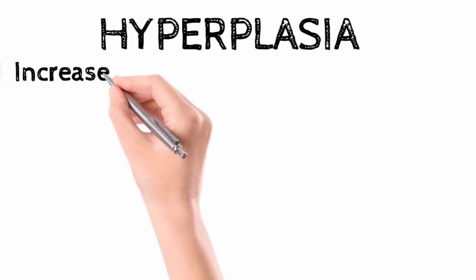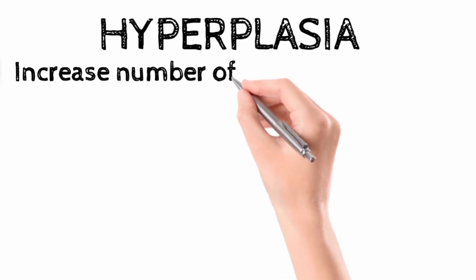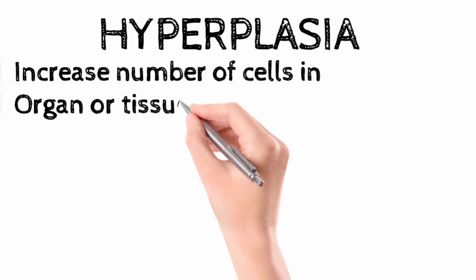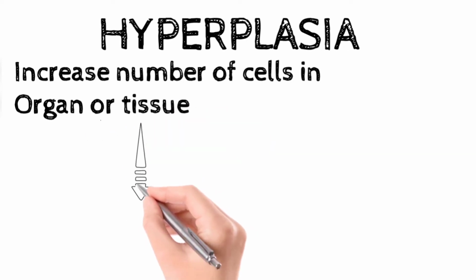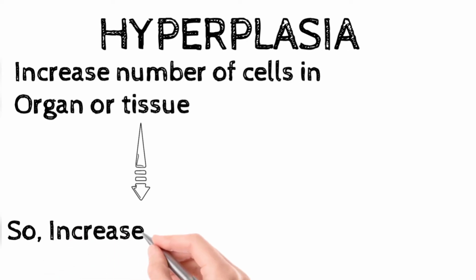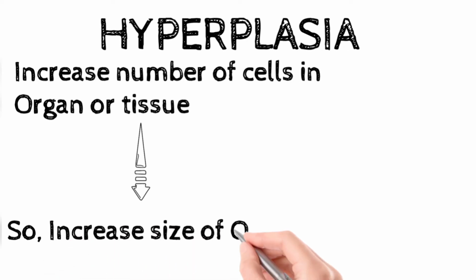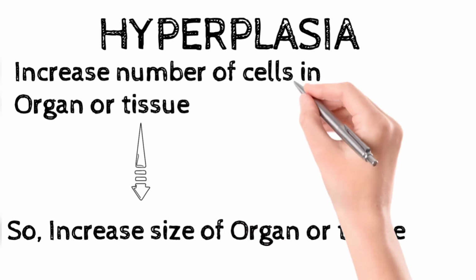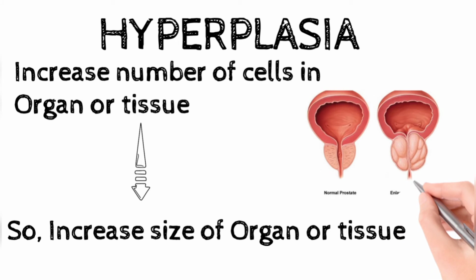It is one of the important topics from cell injury, right? So what do you mean by hyperplasia? Simply it means an increase in the number of cells in a particular organ or tissue. Because of the increased number of cells, you will have an increase in the size of the particular organ or tissue, which can be seen in this diagram, that the prostate gland is enlarged due to hyperplasia. All right.